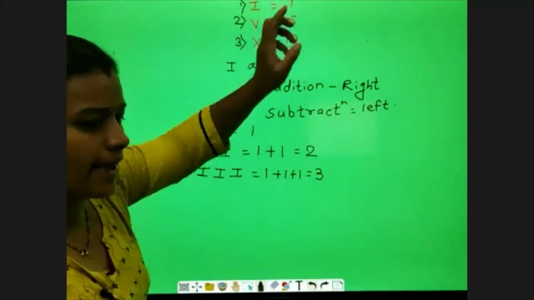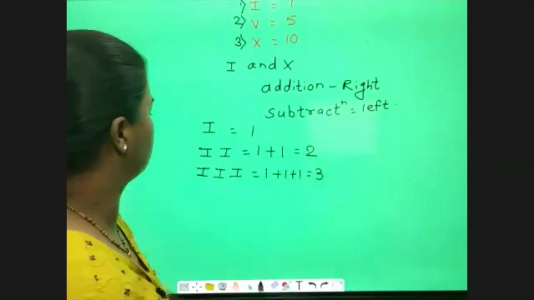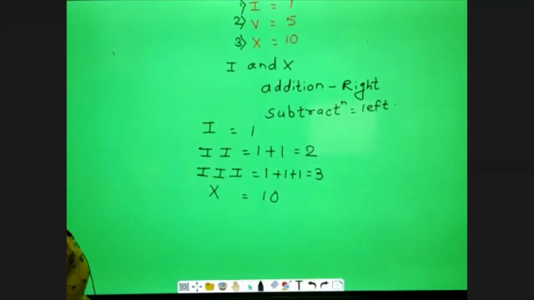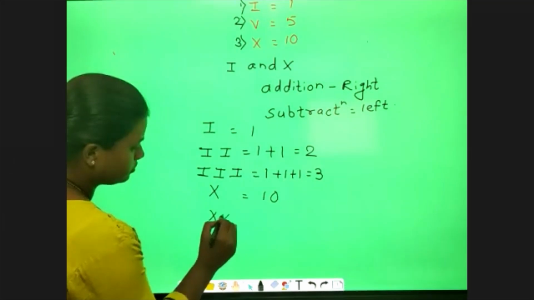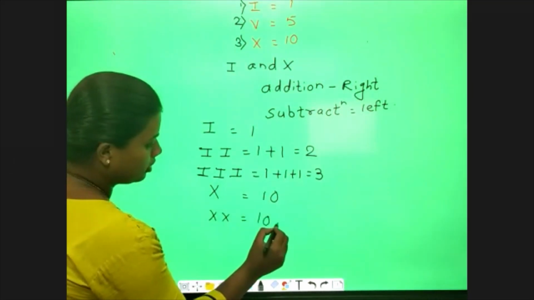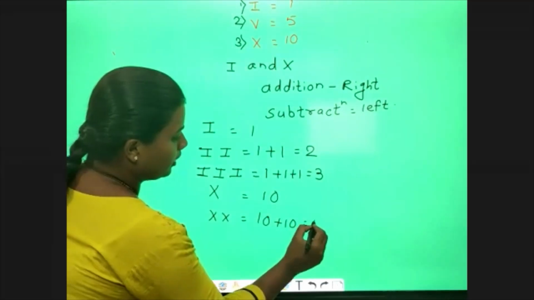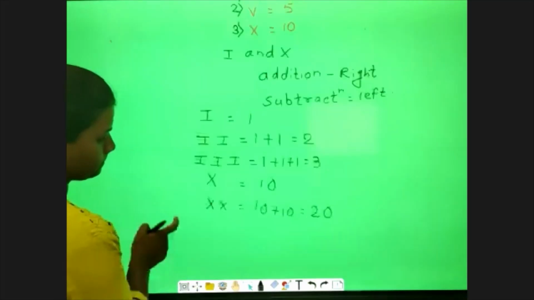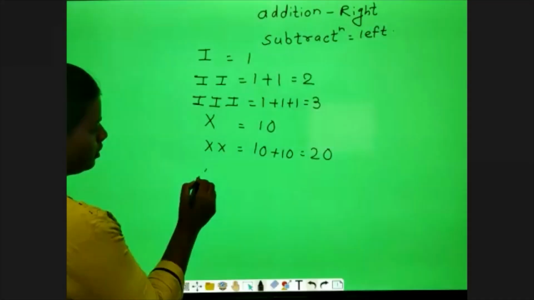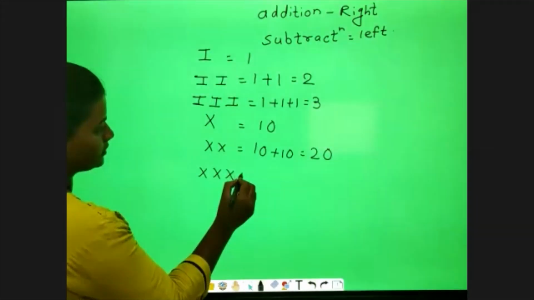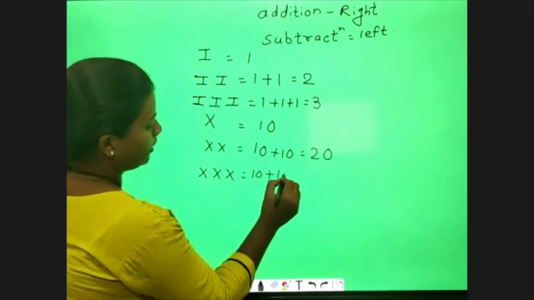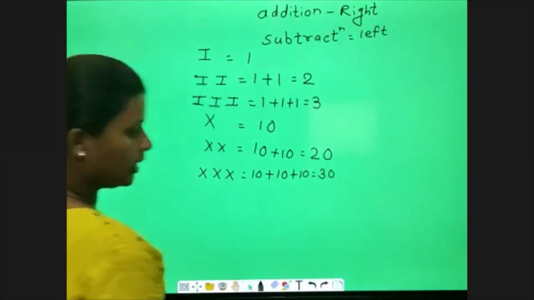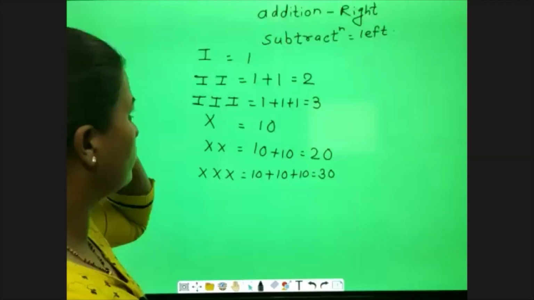Let us go for X, twice or thrice. One time X means 10. Right side addition, 10 plus 10 will be 20. X, X, X, 10 plus 10 plus 10, 30. Are you getting what I have told you?